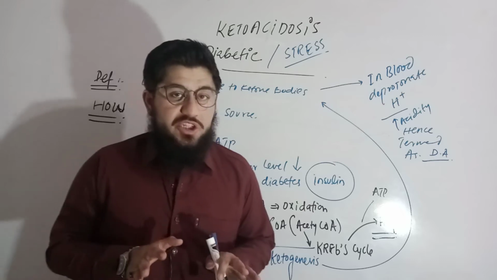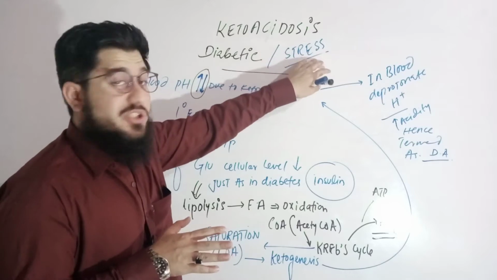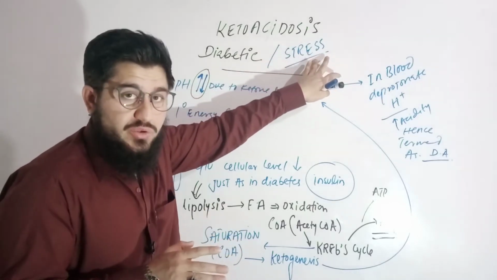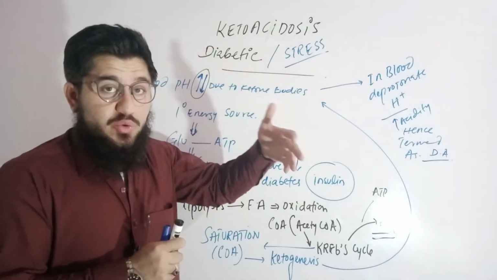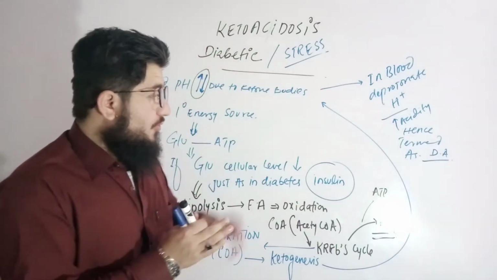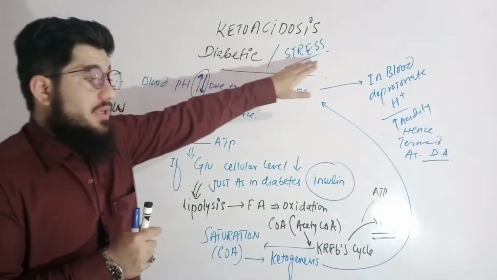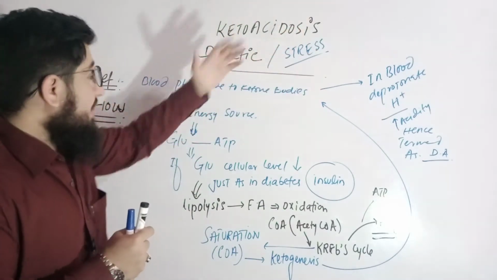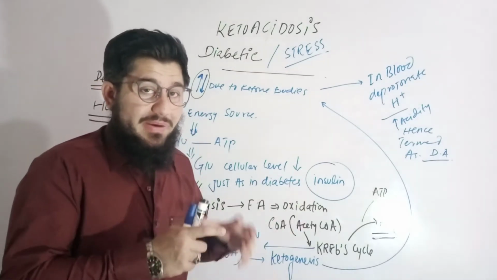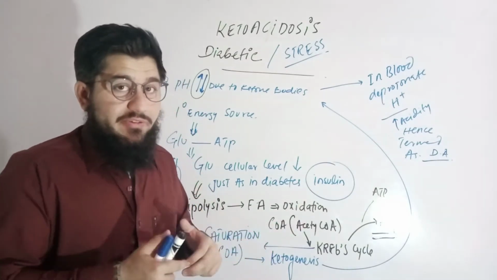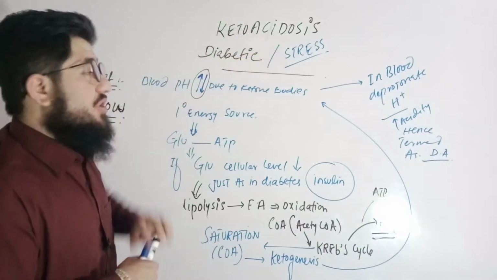The topic under discussion is ketoacidosis, and in this lecture, we'll talk about stress-induced ketoacidosis. In the last lecture, we discussed diabetic ketoacidosis. Before we commence, I will first give you the definition of stress-induced ketoacidosis. Then I will tell you how this is caused, meaning we'll talk about the pathophysiology. First of all, let's define ketoacidosis or stress-induced ketoacidosis.